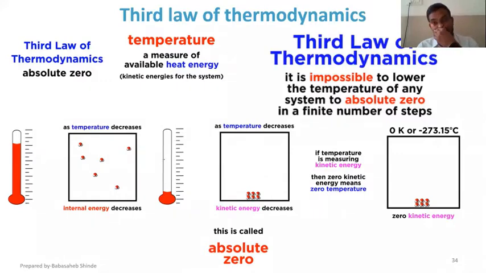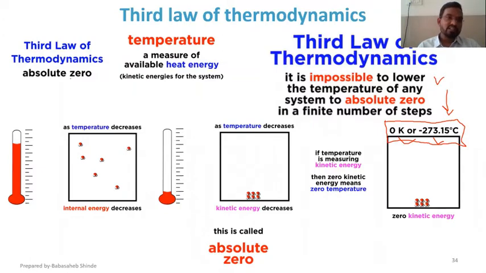Third law of thermodynamics. We said that according to the third law of thermodynamics, it is impossible to reduce the temperature of a body to absolute zero Kelvin or minus 273.15 degrees Celsius in a finite number of steps. So you need to go for an infinite number of steps, or in short, getting 0 degree Kelvin or minus 273 degree Celsius is not possible at all. That is the third law of thermodynamics. Then why is it so?